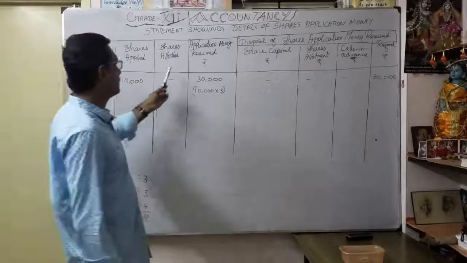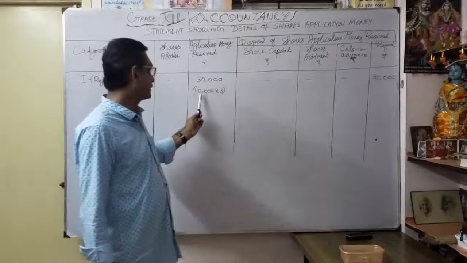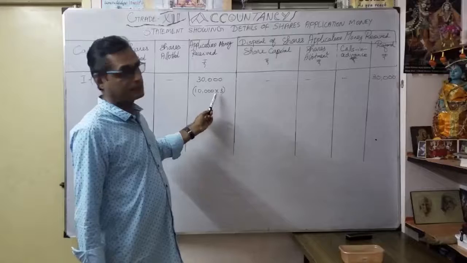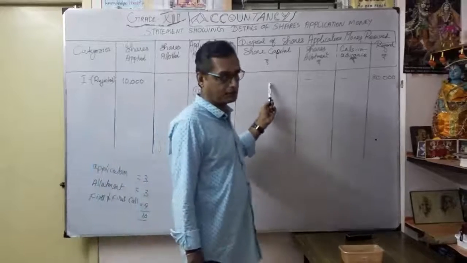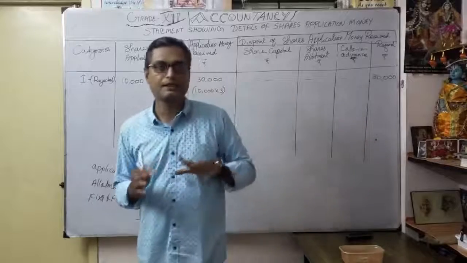How are we going to give the effect? Application money received 30,000. Now you got it: 10,000 shares that you applied here into 3, 30,000. So no question of share capital and any adjustments here. It is directly refunded. That is category number 1.